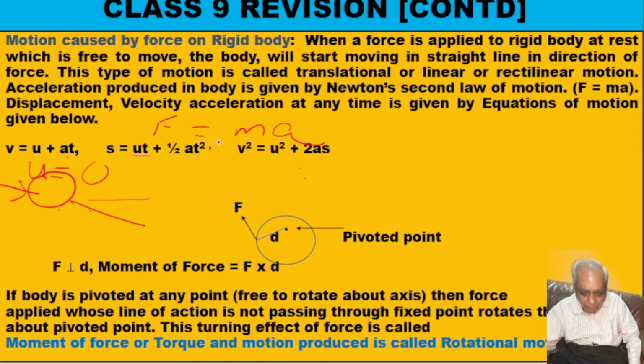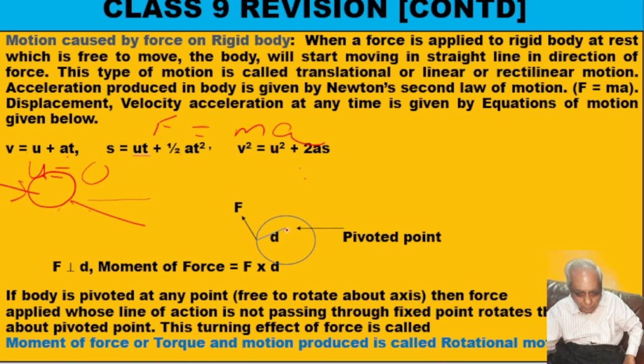It will be used when we are doing mechanics. Okay. Knowing this, now we will proceed further. Suppose a body is pivoted as I have shown in this diagram. This is a round plate, and at this point it is pivoted. Pivoted means I have drilled a hole and fixed it to the wall with a nail. So at this point, this round body has been fixed with a nail. So it is pivoted at this point.